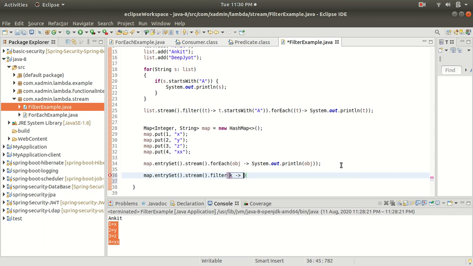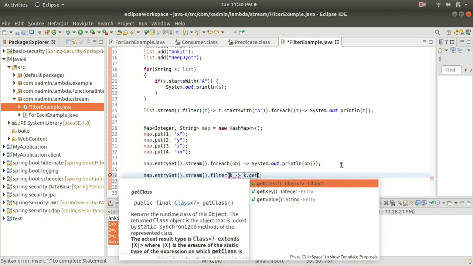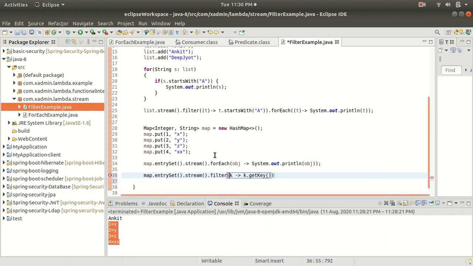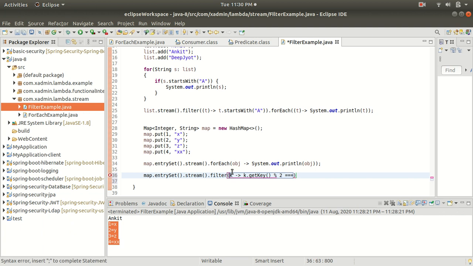Now I want to put the condition. For that, k.getKey. I am taking the key of the object and putting the modulus here, then 2, equals to 0. It means that if the key is even, then only I am going to print that.